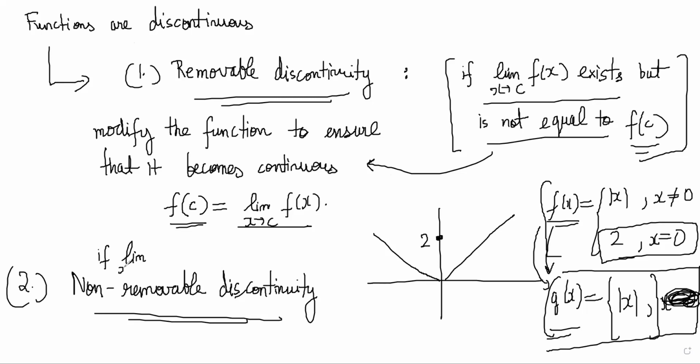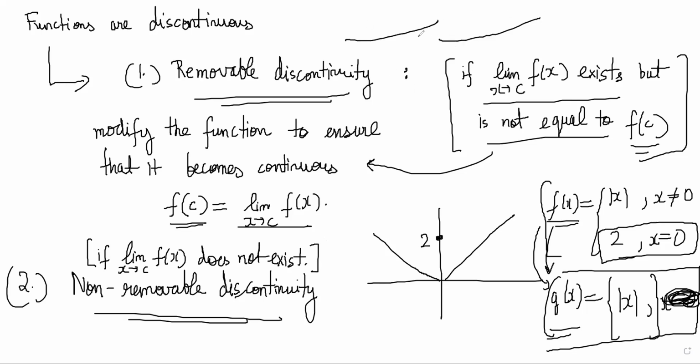If the limit as x tends to c of f of x does not exist, then you cannot change just a constant value and make it continuous, because the function doesn't tend to the same thing. Making it continuous would have been changing the entire definition. It is not like one point value I can change here and make it continuous.